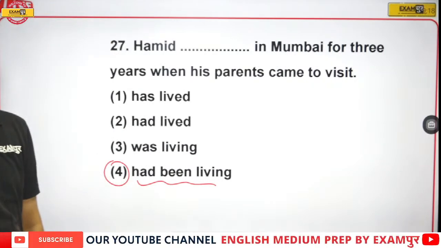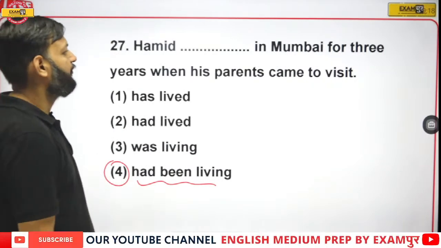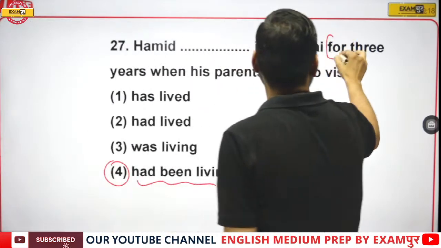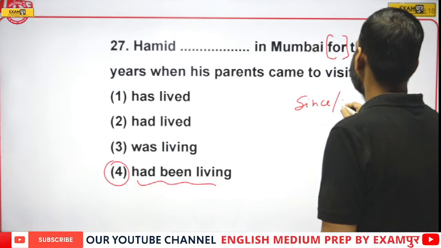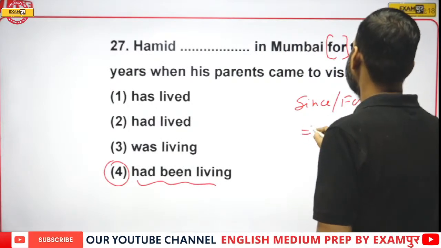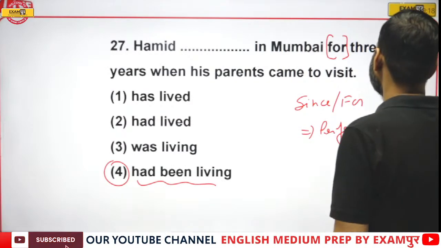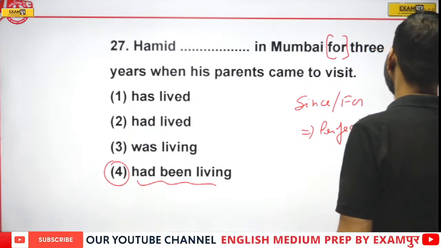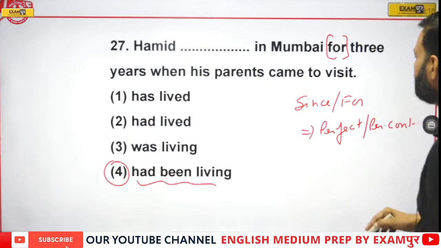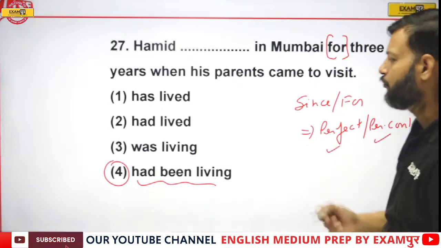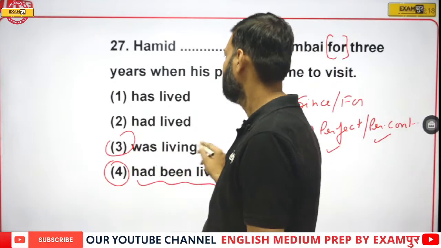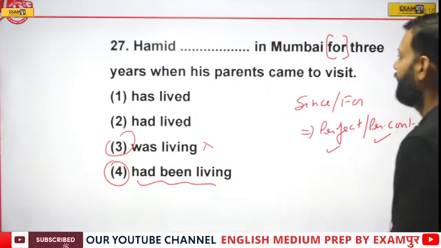Option C. Here we have for. Since and for are used in perfect and perfect continuous tense. So was living cannot be the answer.